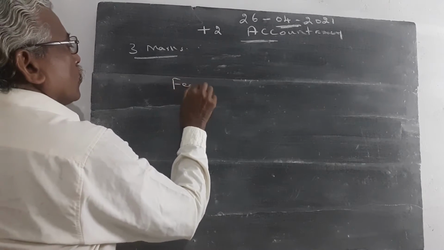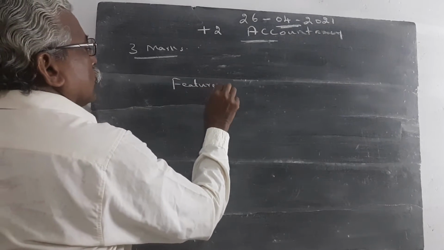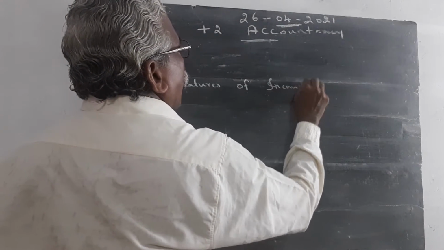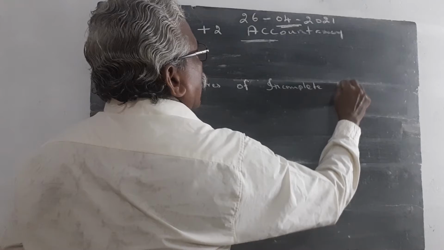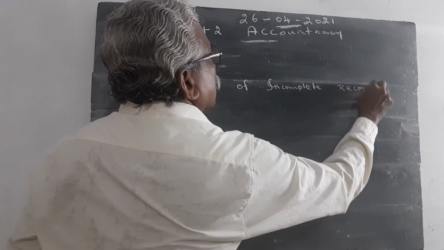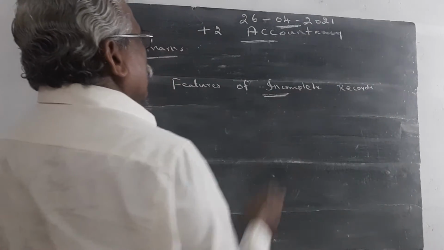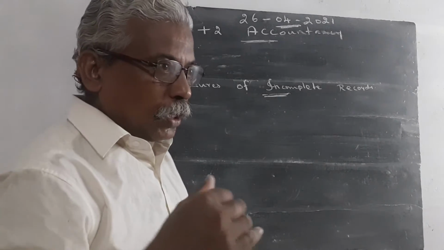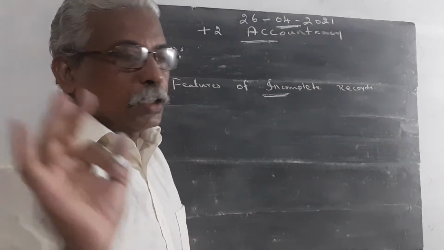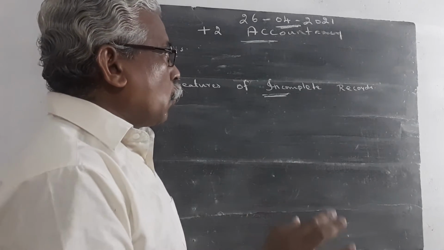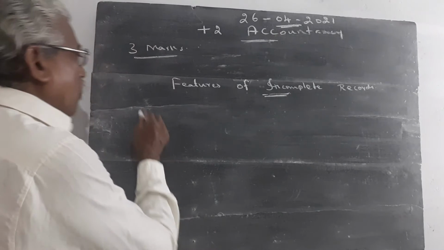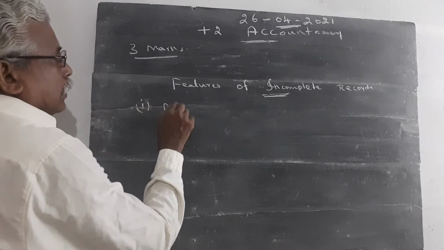What are the features of incomplete records? In the textbook, 5 or 6 points are given, but in the examination you will write only 3 points. Each and every point carries only 1 mark. Try to write the heading and then write. Point number 1, nature.